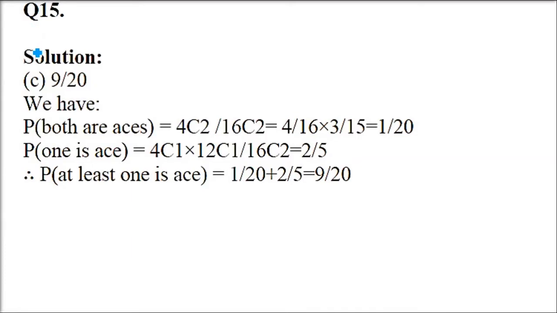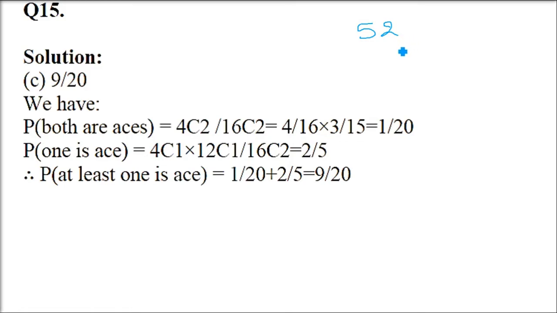Now question number 15. A pack of cards contains 4 aces, 4 kings, 4 queens and 4 jacks. 2 cards are drawn at random. The probability that at least one of them is an ace is. See, cards, we normally think it's 52 cards. But here, you have to read the question. It is saying a pack of cards contains 4 aces, 4 queens, 4 kings and 4 jacks. So there are only 16 cards. There are not 52 cards.